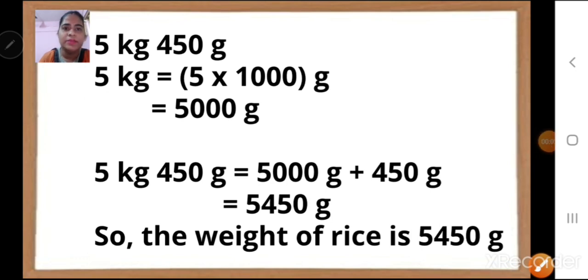See children, the same thing. I have written it properly. 5 kg is equal to 5 into 1000 grams, which is 5000 grams. After that we have to replace 5 kg with 5000 grams, plus we have to add the remaining 450 grams and we will get our answer.